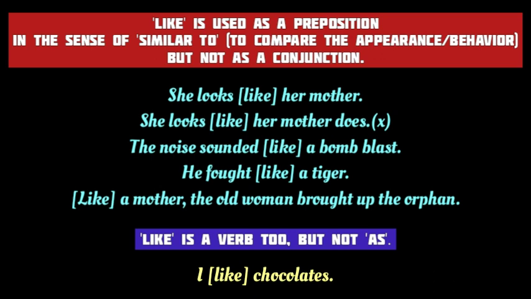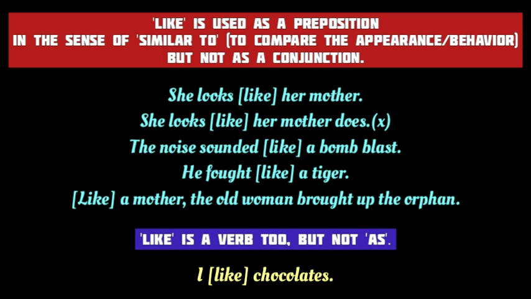For example, she looks like her mother. This sentence means she looks similar to her mother. You see, in this sentence, the preposition like has come before the noun phrase her mother and not before a clause with its own subject and verb. And that is why the next sentence "she looks like her mother does" is grammatically incorrect. Because in the second sentence, like is wrongly used as a conjunction before a clause.